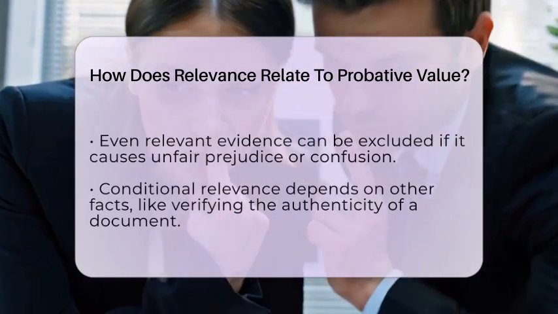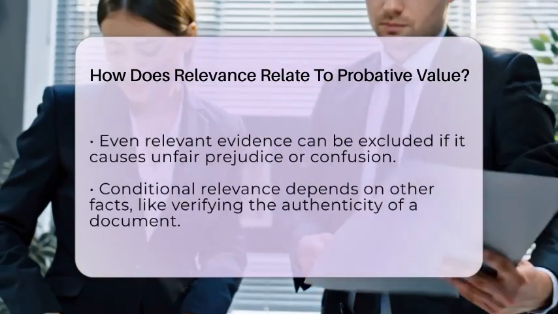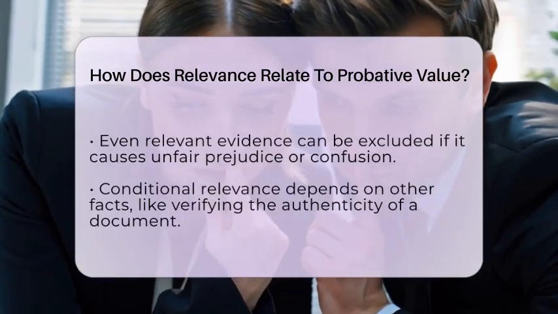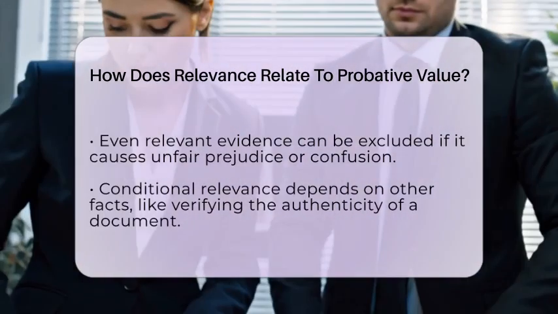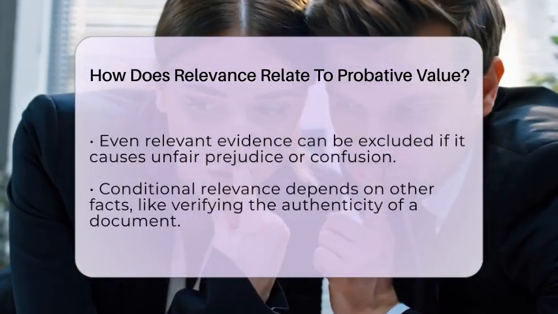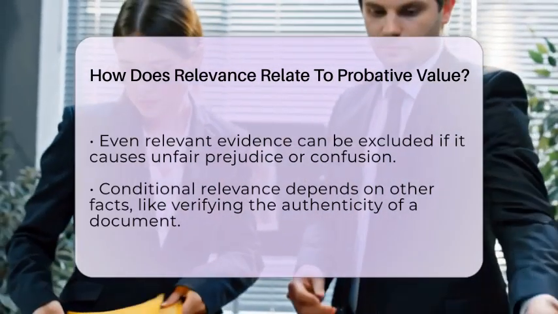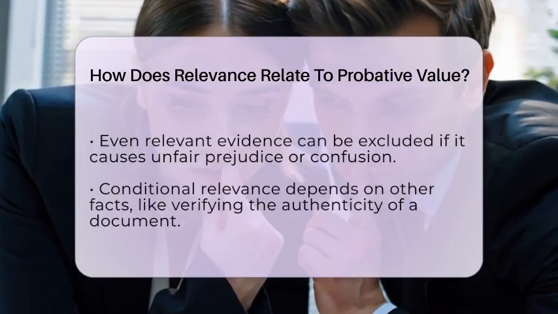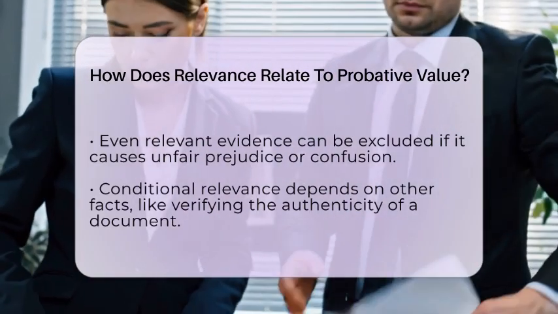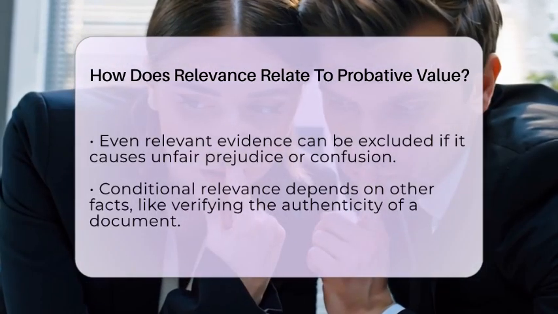But even relevant evidence isn't automatically admitted. The judge weighs its probative value against possible negatives. For example, if evidence might unfairly prejudice the jury or cause confusion, the judge might decide not to admit it, even if it's relevant.